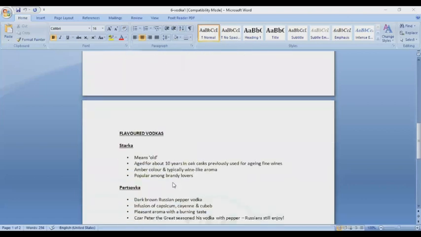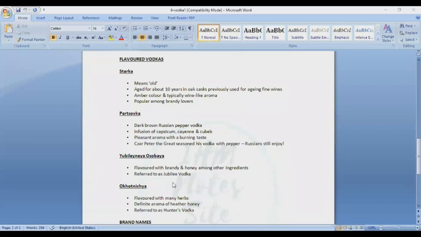Right. Moving to the next slide. Another flavored vodka is Starka. Starka means old. It is aged for about 10 years in oak casks previously used for aging fine wines. It has an amber color and typically a wine-like aroma, and is popular among brandy lovers.